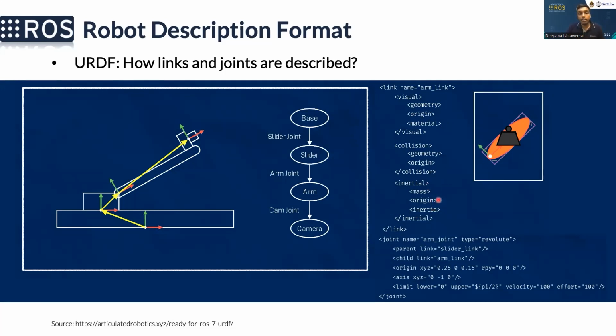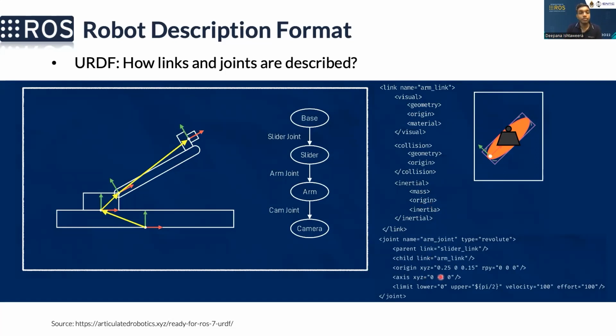And then we define the inertial parameters like the mass, origin, and the inertia. So the inertia means we need to define the IXX, IYY, IZZ, and then the other 3, all together 6. So that is how we define a link. And for this system, we have 4 links. So we have to define them for the base, slider, arm, and the camera.